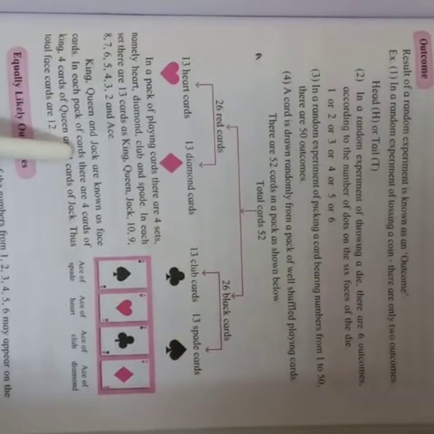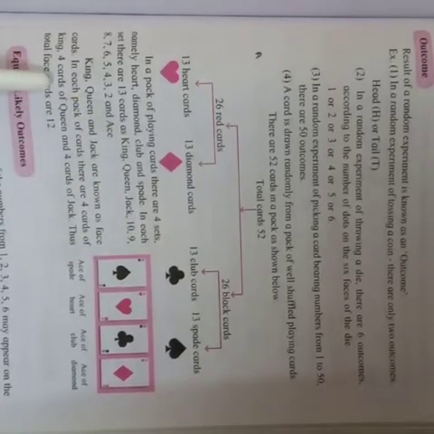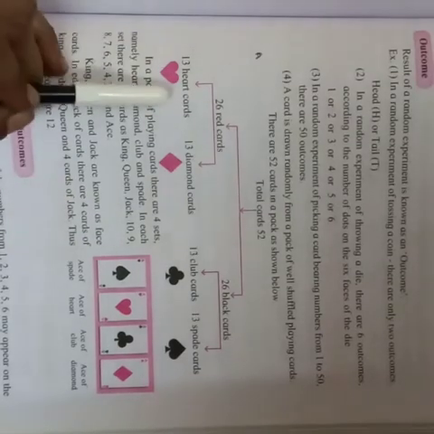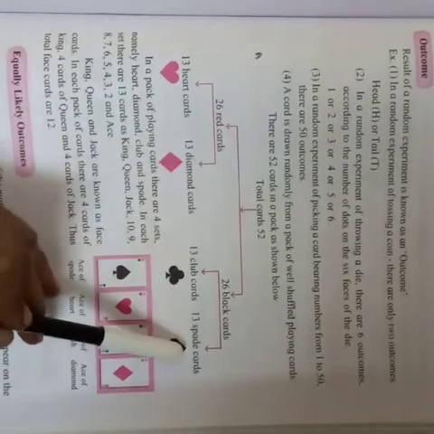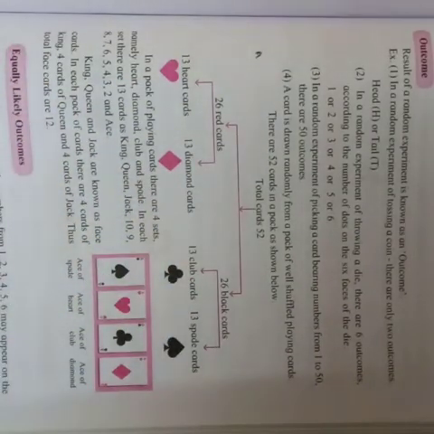In each pack of cards, there are 4 cards of king. So in every group, you will get king, queen, and jack. So how many groups are there? 1, 2, 3, 4. Like this, 1, 2, 3. In heart, we are having 3 face cards. Okay, same way with diamond, club, and spade. So total face cards we are having 12.